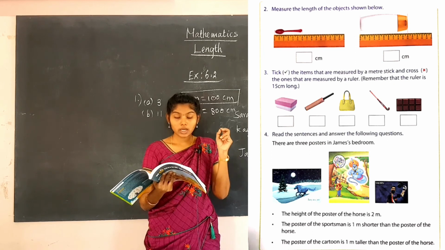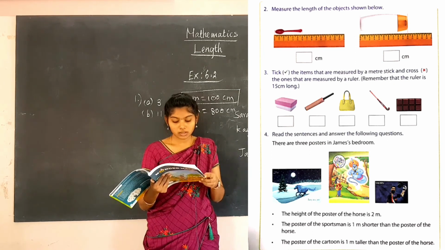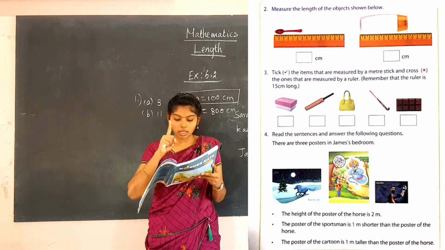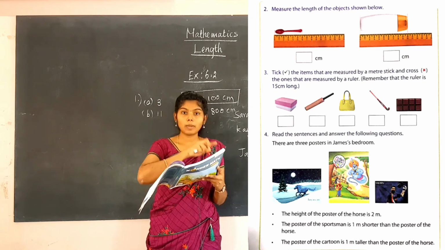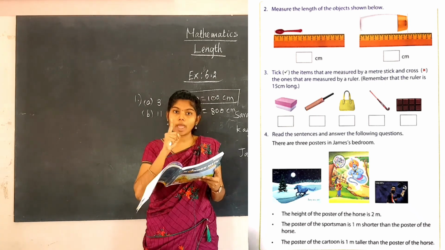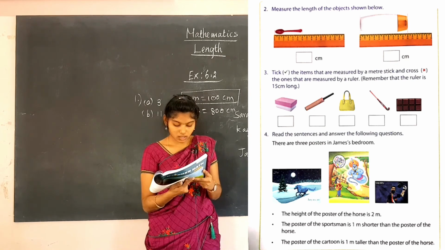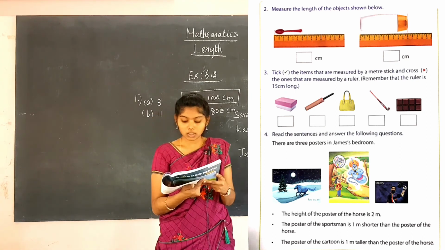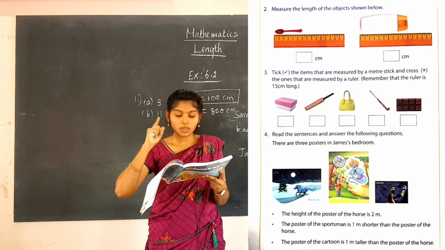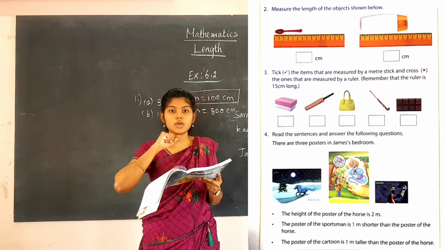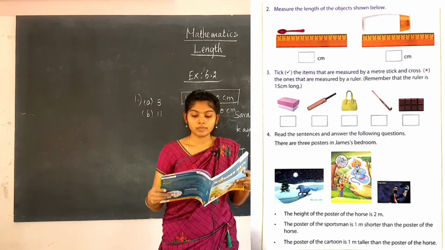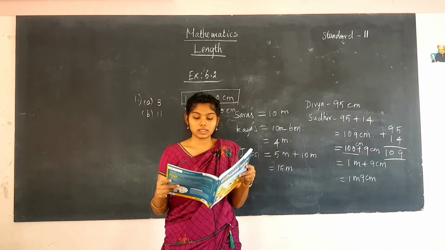You have to read at least twice, then only you can understand the question. The poster of the sportsman is 1 meter shorter than the poster of the horse. They are comparing to the horse picture, which is 1 meter shorter, so you have to subtract that number from the horse. The poster of the cartoon is 1 meter taller than the poster of the horse. It is compared with the horse only, so you have to add the number 1 to the horse number. Then you will get the answers for the questions given below.